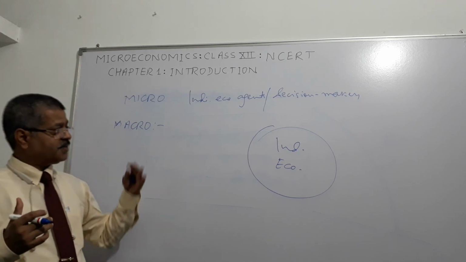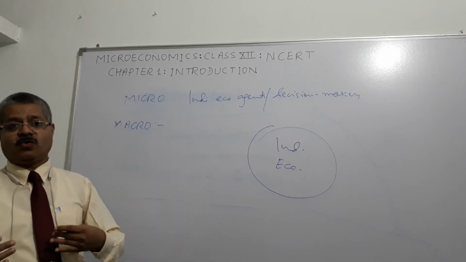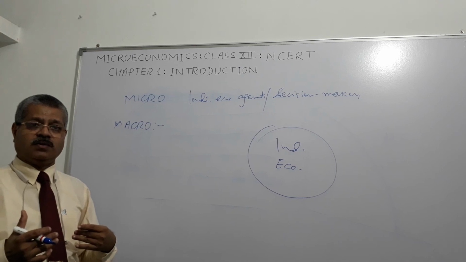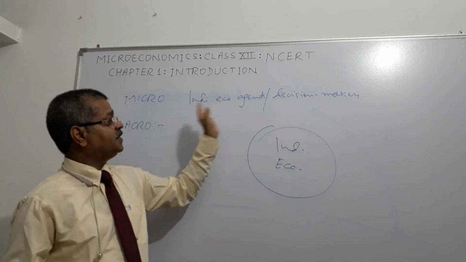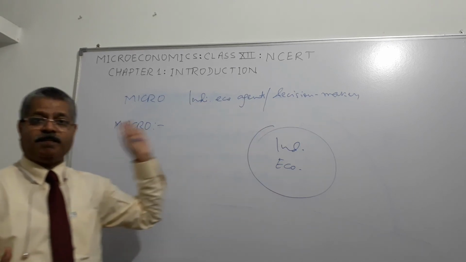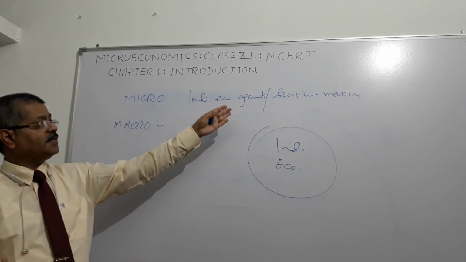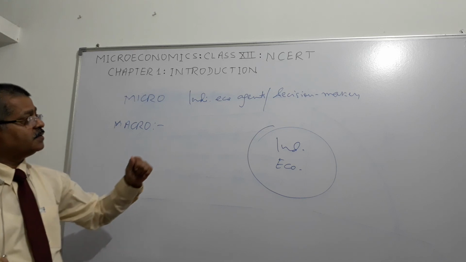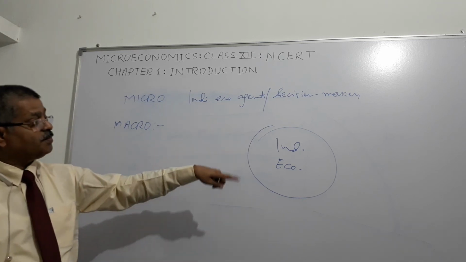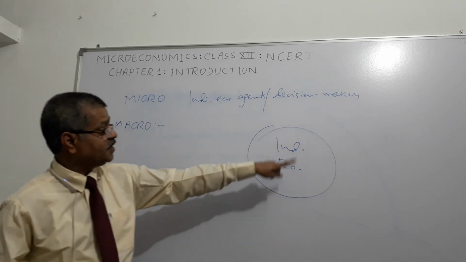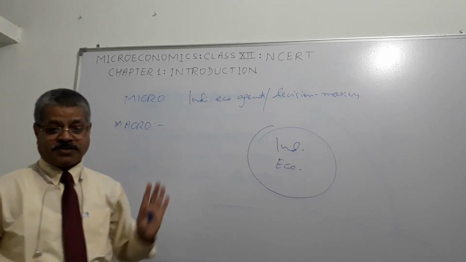And then we studied microeconomics and macroeconomics. Micro means small, where we look at how the behavior of individual economic agents influences price, demand and supply in the market, and decision making. And in macroeconomics, we study the economy as a whole. Suppose this round is the Indian economy, so we study the whole.